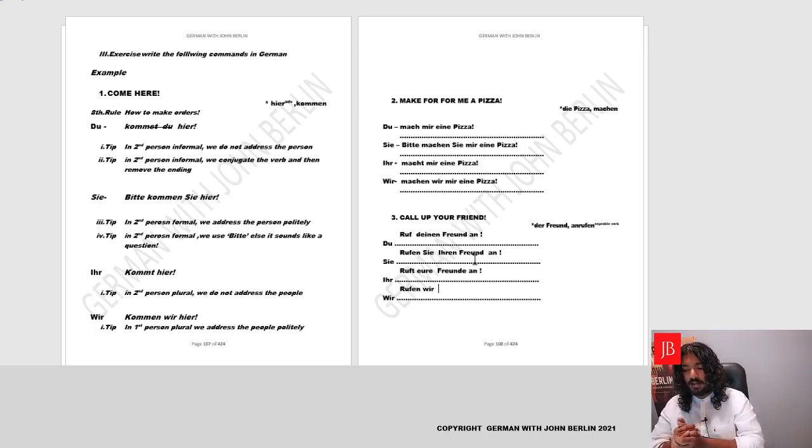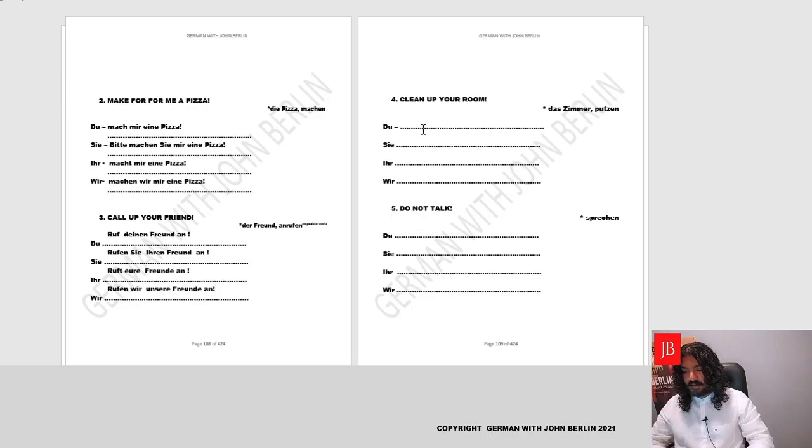Friends is plural and it's accusative. So we'll write die Freunde. But again, we don't want to say the, we want to say our. So we'll switch it with unser, just like I said, and borrow the ending of die: unsere Freunde an. Perfect. So this was the other sentence for call up your friend. Let's move forward, keep it going.